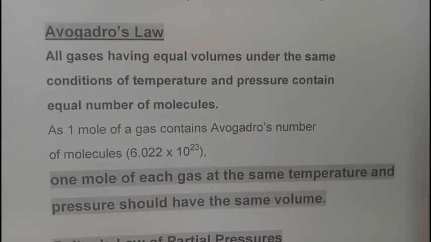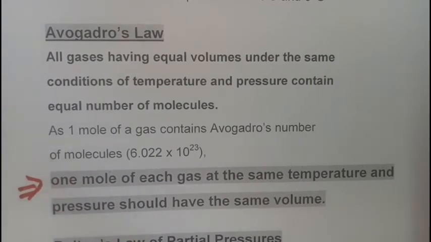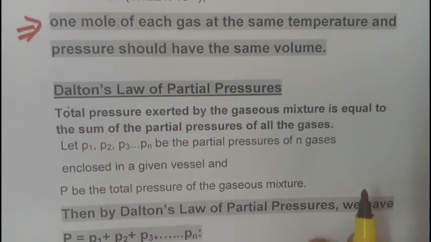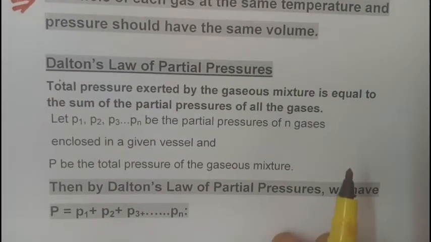What Avogadro's law states is that all gases having equal volume under the same conditions of temperature and pressure contain an equal number of molecules. That is, 1 mole of a gas contains Avogadro's number of molecules, that is 6.022 times 10 raised to power 23. What does this mean? It implies that 1 mole of each gas at the same temperature and pressure should have the same volume. So this is Avogadro's law, and now we'll do Dalton's law.